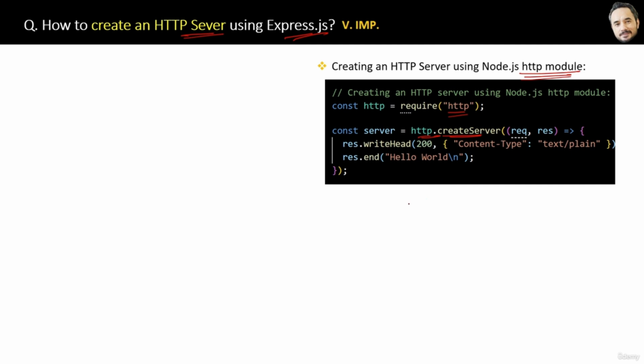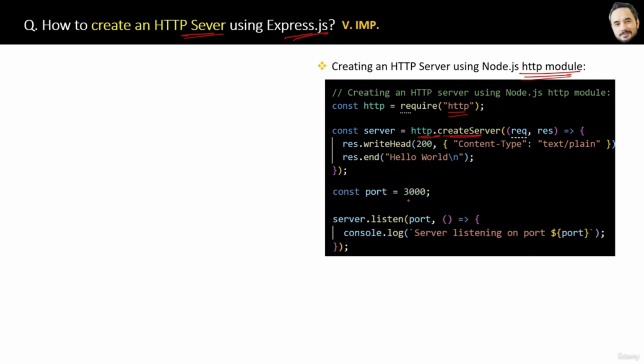So to be able to listen to requests from the UI, first we set a port number, and then we use the listen method of the server. This I already explained. Now the server will be able to listen to requests from the UI. Remember, if you do not listen for requests, then the URL localhost:3000 will not work in the browser. Okay, this is the process for creating a server using the HTTP module.